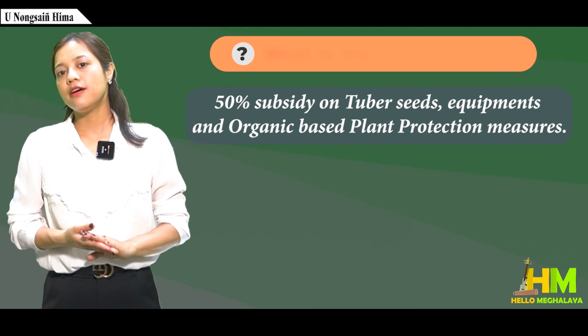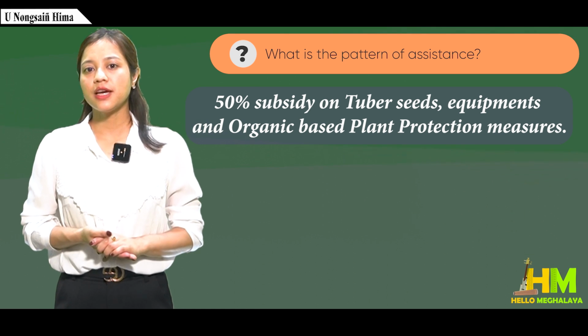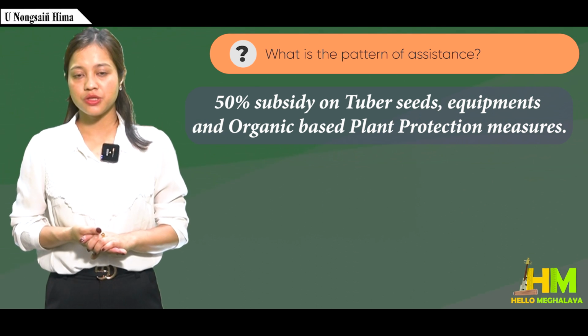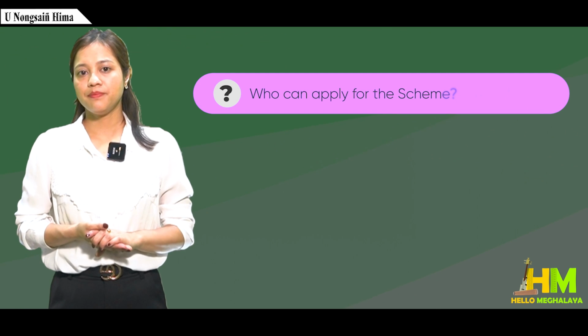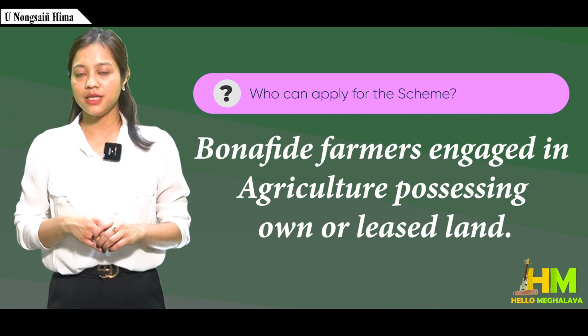What is the pattern of assistance? 50% subsidy on tuber seeds, equipments, and organic-based plant protection measures. Who can apply for the scheme? Bona fide farmers engaged in agriculture possessing own or leased land.